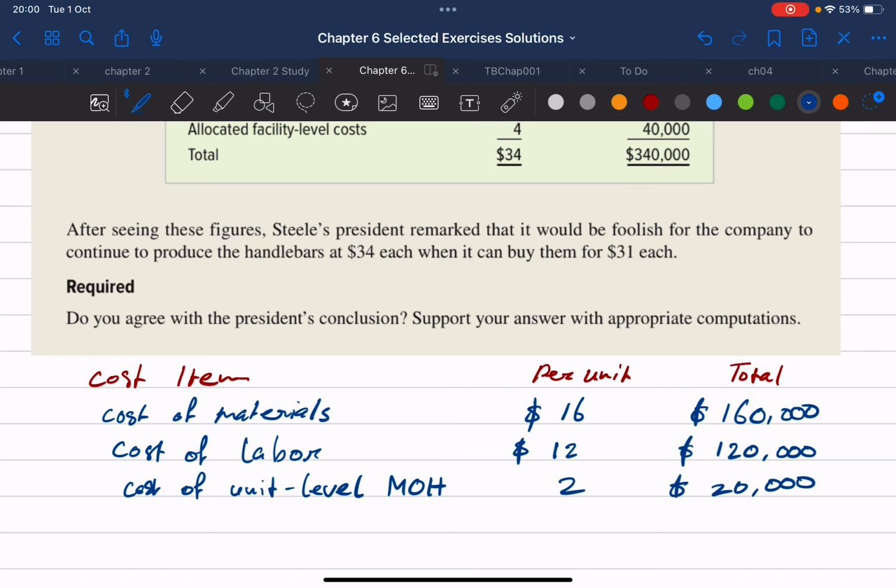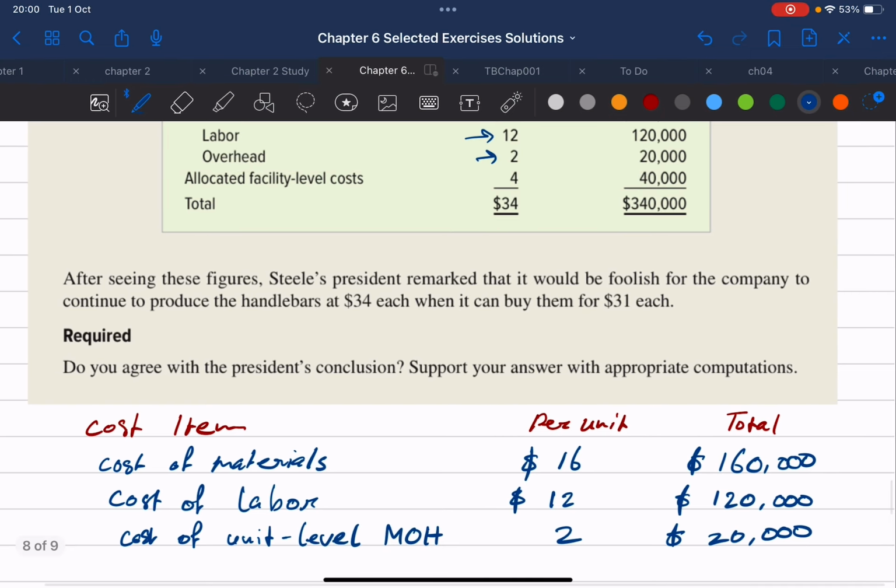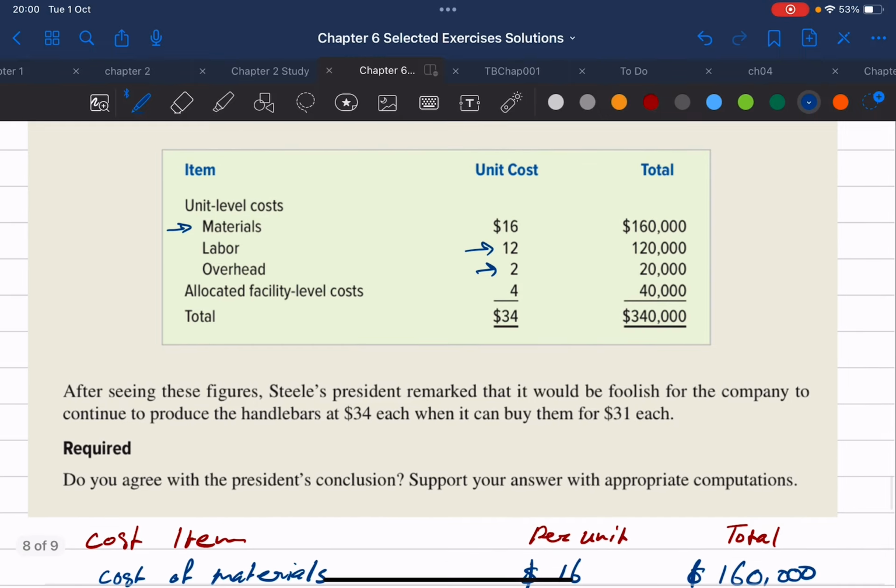All right. Now we had one more cost item here on the data that was given to us right here. But remember, this is an allocated facility level cost, right? That means that our production facility incurs that cost, and that cost is not directly related to the production of the handlebars, but it relates to whatever other costs that the company incurs to keep the business running, right?